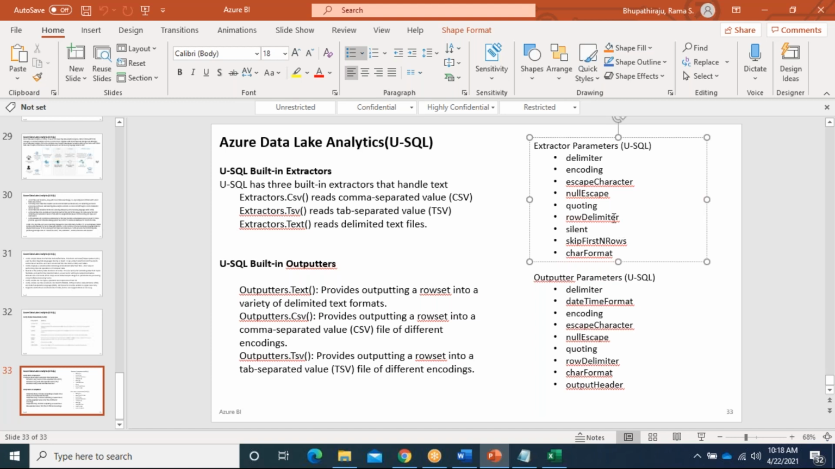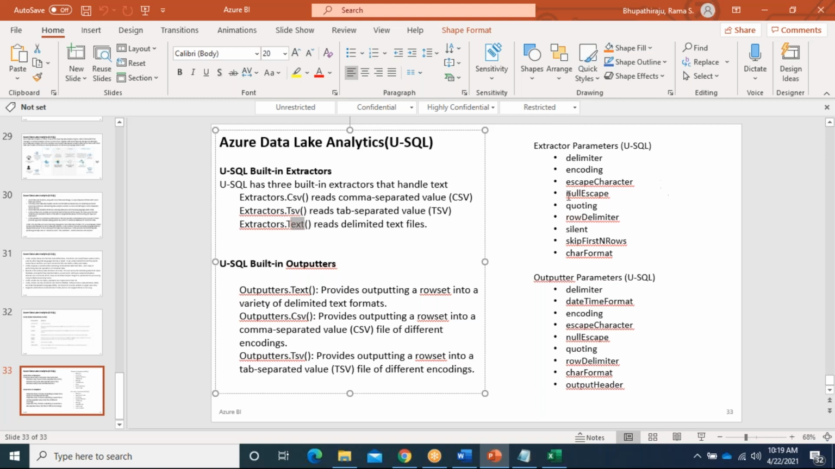We will use the delimiter whenever we are dealing with the text extractor. We will use the delimiter and encoding also. For example, for CSV: ANSI, UTF-8, UTF-16, some encoding mechanism there. By default it will handle it, but mostly we don't use encoding. If necessary, we have the option.